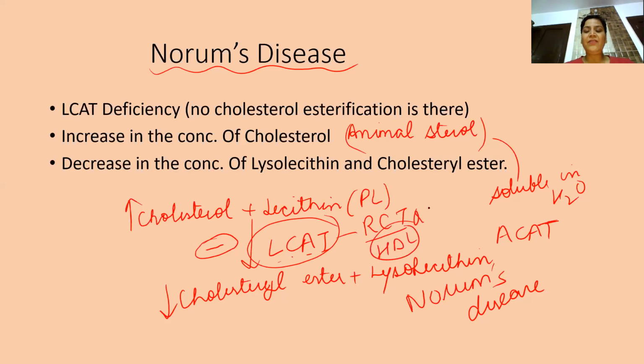Very, very important again. But here the inborn error is Norum's disease, which is actually LCAT deficiency. So no cholesterol esterification occurs, there is an increase in the concentration of cholesterol, obviously, and a decrease in the concentration of lysolecithin and cholesterol ester.